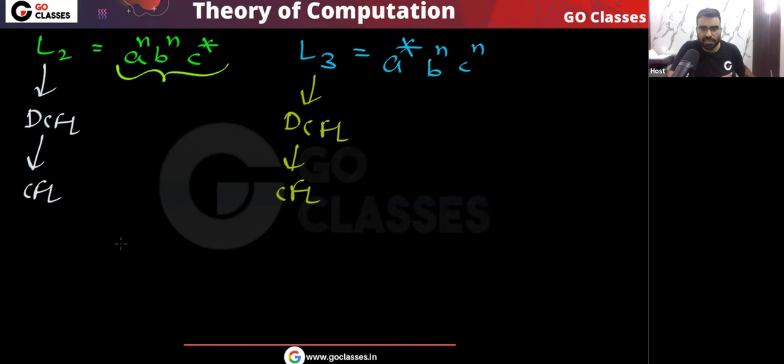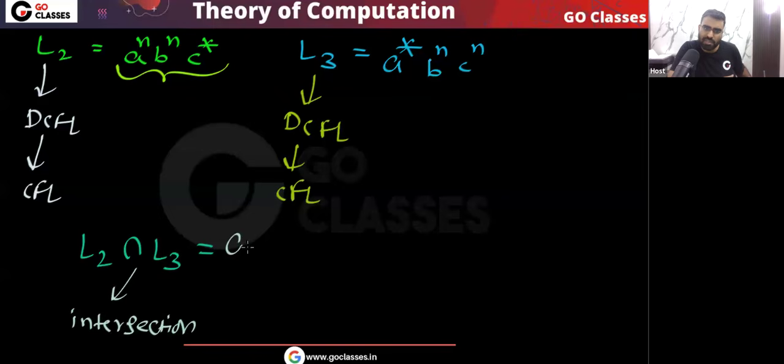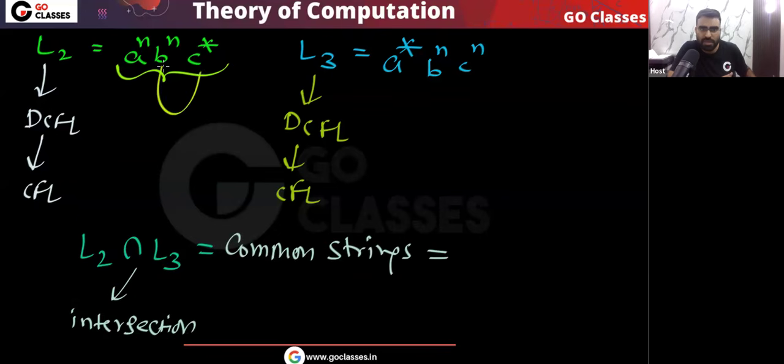Okay, now what about their intersection? Intersection means what? Remember L2 intersection L3. Intersection means common, and intersection simply means common strings. Okay, common elements. So what are the common strings in L2 comma L3? You can notice one thing, that in L2 the number of b is the same as the number of a. Yes or no? In L2 the number of b is the same as the number of a, and in L3 the number of b is the same as the number of c.